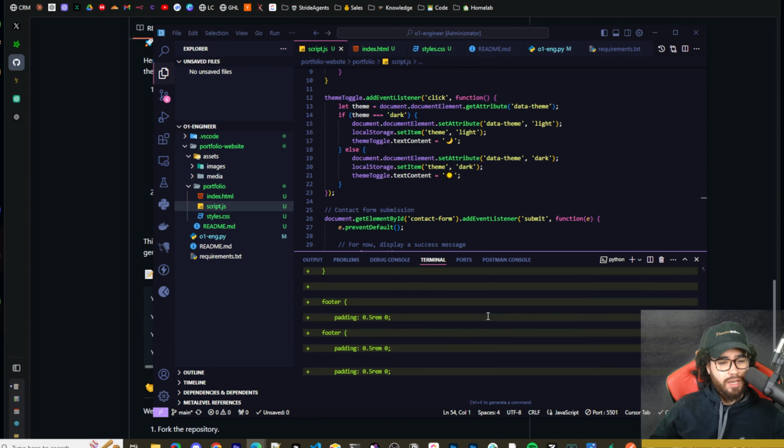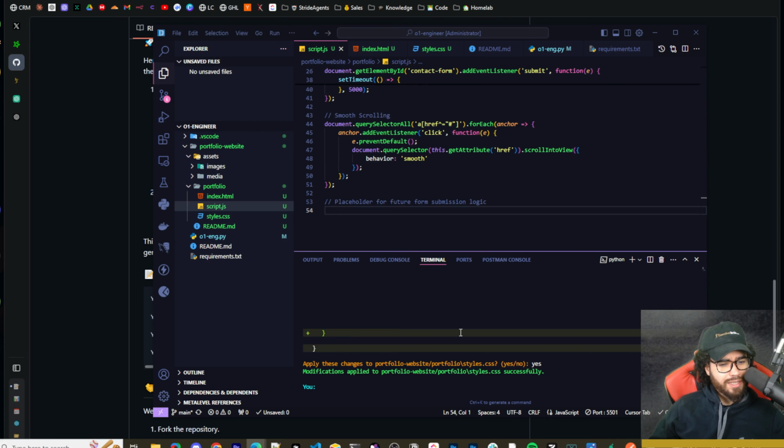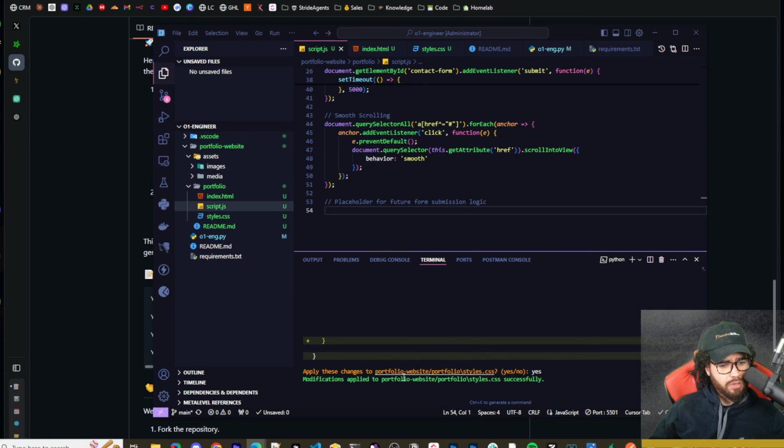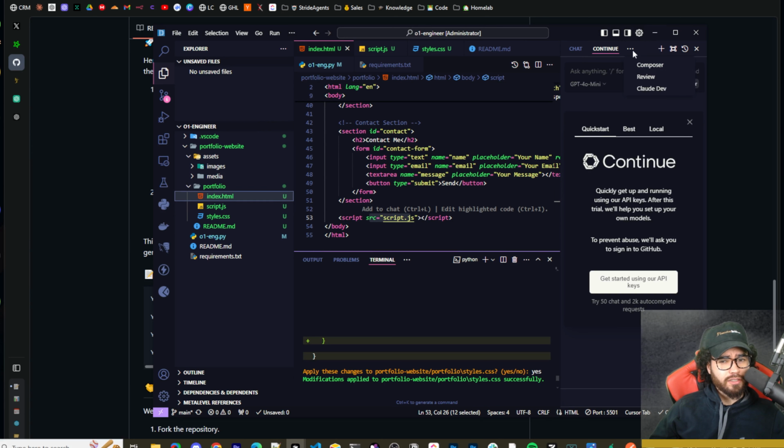But as you saw, we encountered that error, and even when I copy and pasted it in, it looks like the CSS was applied successfully, and the index HTML was applied successfully. It looks like the script is loading here. Honestly, let me just go ahead and try asking Cursor.